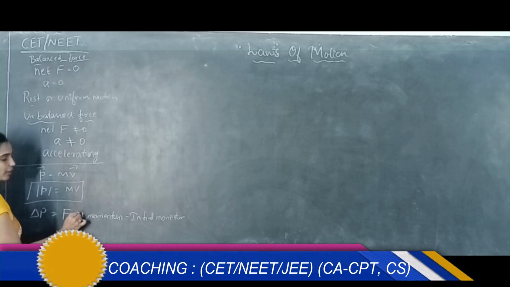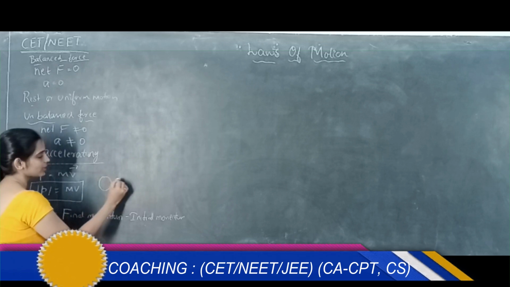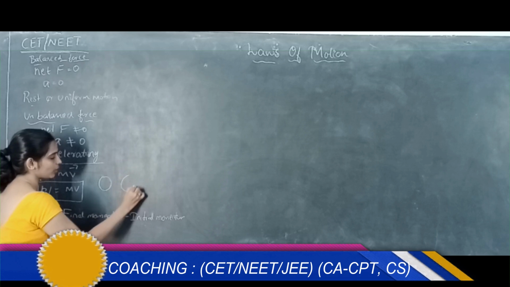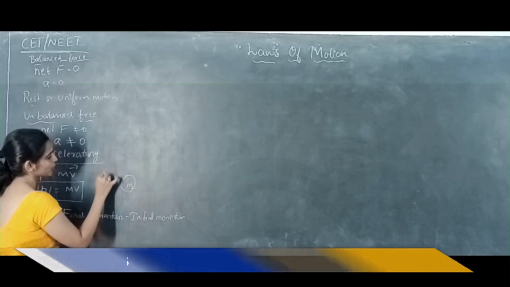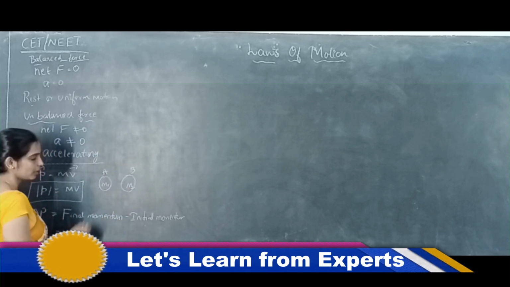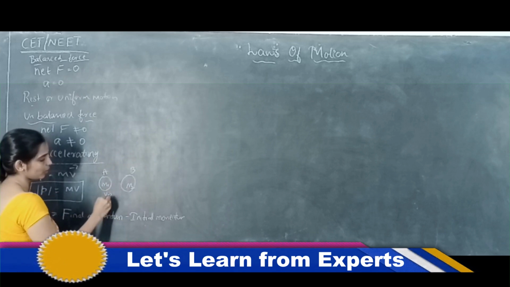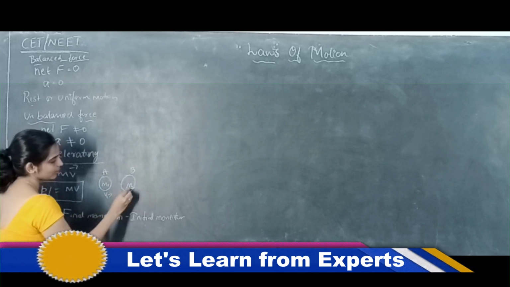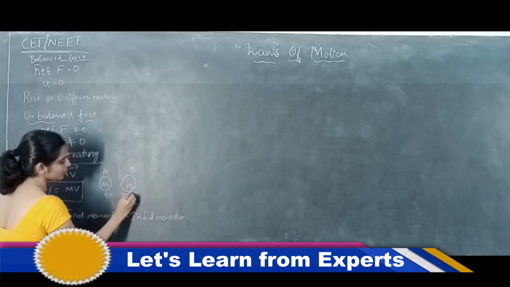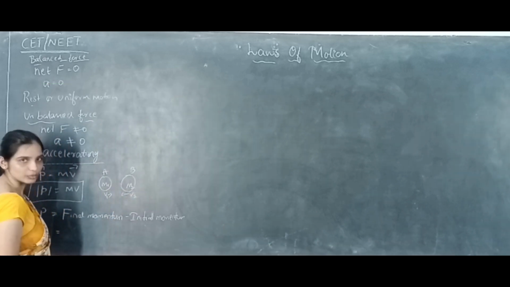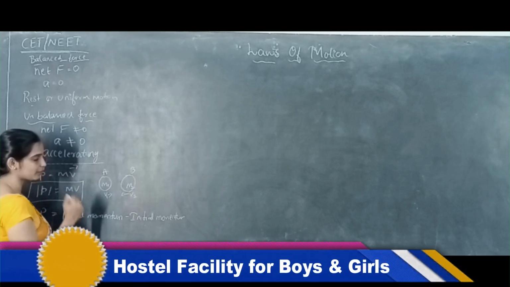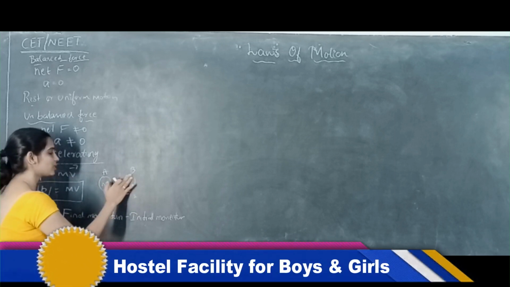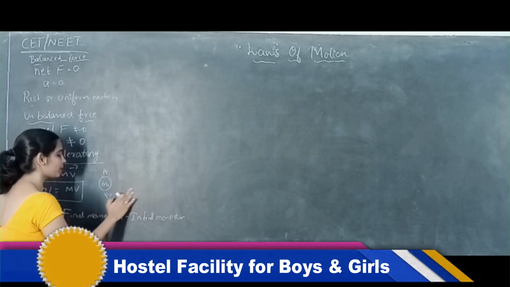So for an object, let's say there are two balls, ball of mass m1 and ball of mass m2, A and B. This is first moving with the velocity v1 and this is moving with the velocity v2, right? So the initial momentum of m1 and m2, let's not take this, let's take only one ball.